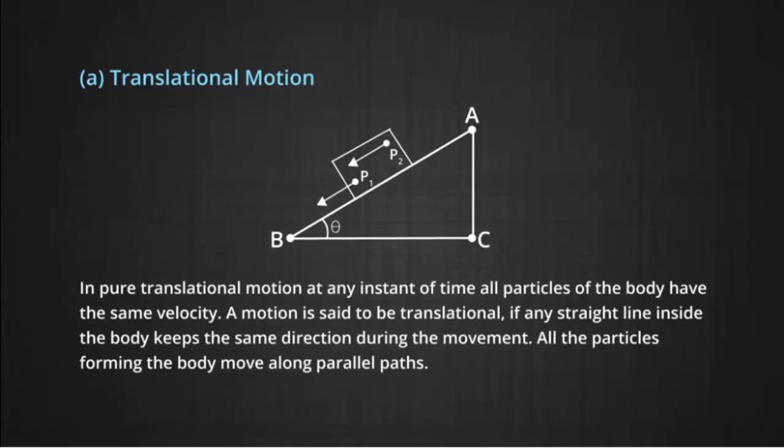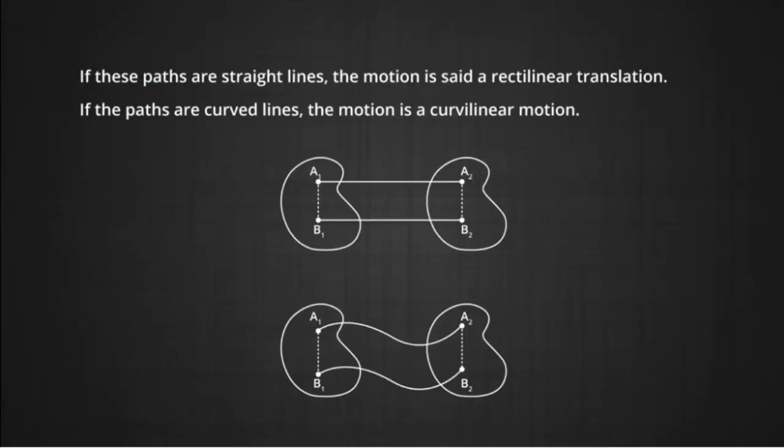In pure translational motion, at any instant of time, all particles of the body have the same velocity, and if any straight line inside the body keeps the same direction during the movement, all the particles forming the body move along parallel paths. If these paths are straight lines, the motion is said to be rectilinear translation. While if the paths are curved lines, the motion is curvilinear, as shown in another figure.